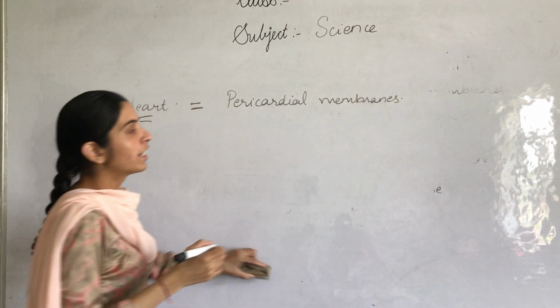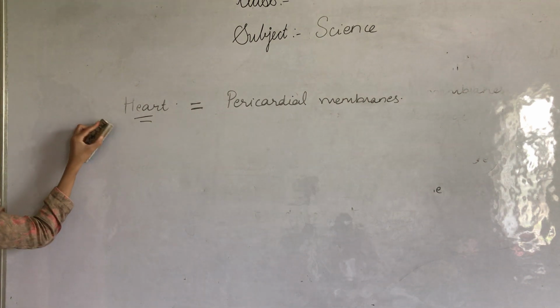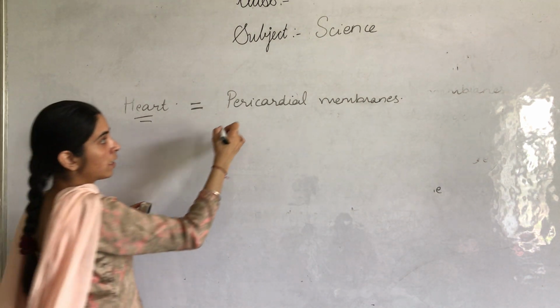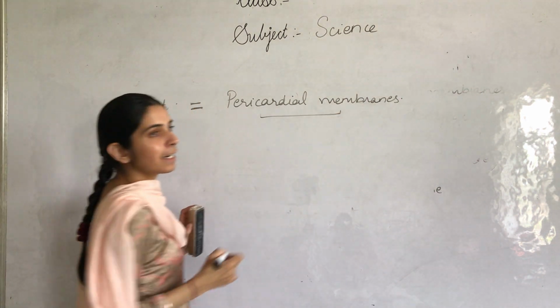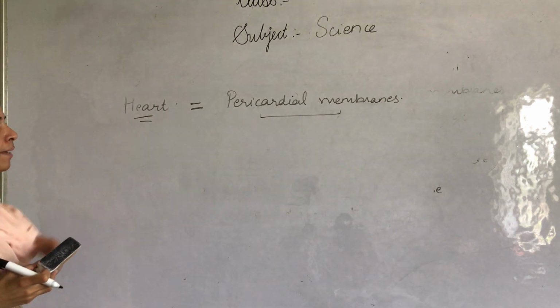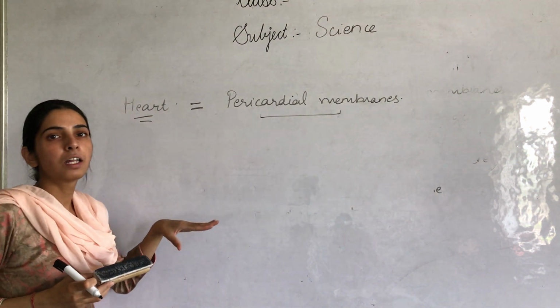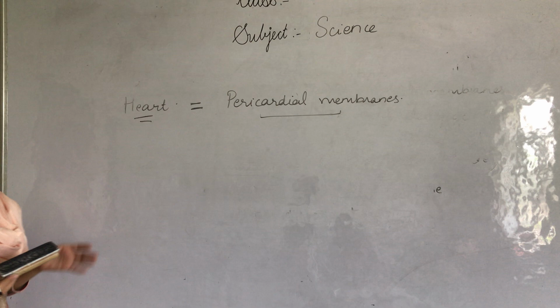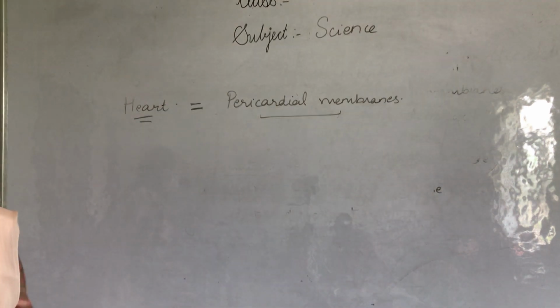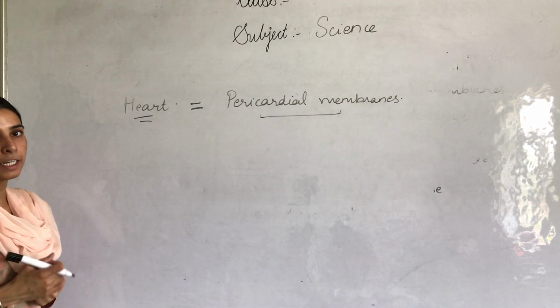In order to prevent the heart from any injury or shock, our heart is surrounded by the pericardial membranes. These membranes make the heart safe, so that it is protected from various shocks or injuries.